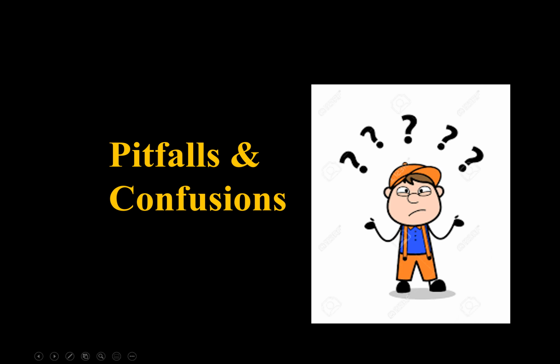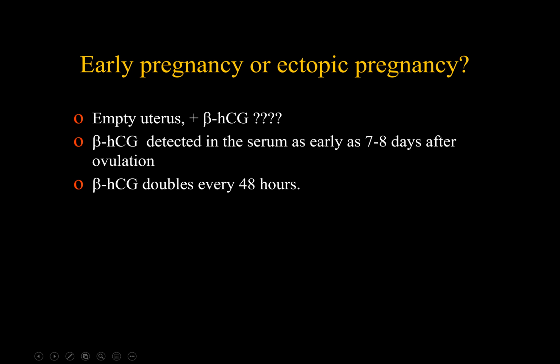Then let us see some pitfalls and confusion that might be faced when evaluating ectopic pregnancy. What if you see an empty uterus in a patient with positive beta-HCG and no evidence of ectopic pregnancy signs on ultrasound? Here, quantitative analysis of beta-HCG is helpful to correlate with ultrasound. Beta-HCG is detected as early as 7 to 8 days after ovulation or pregnancy occurs. In a normal pregnancy, it doubles every 48 hours and the minimum increase is 66% every 48 hours.